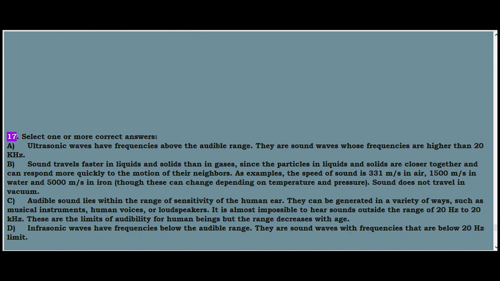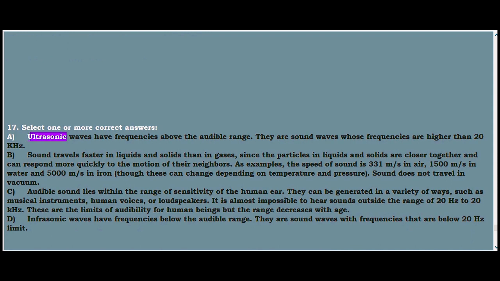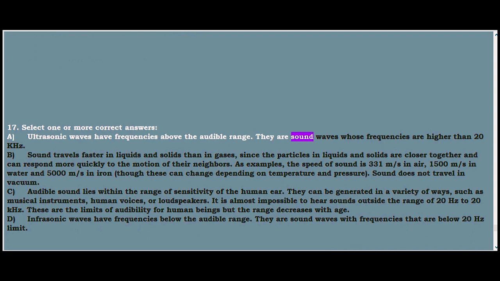17. Select one or more correct answers. A. Ultrasonic waves have frequencies above the audible range. They are sound waves whose frequencies are higher than 20 kHz.